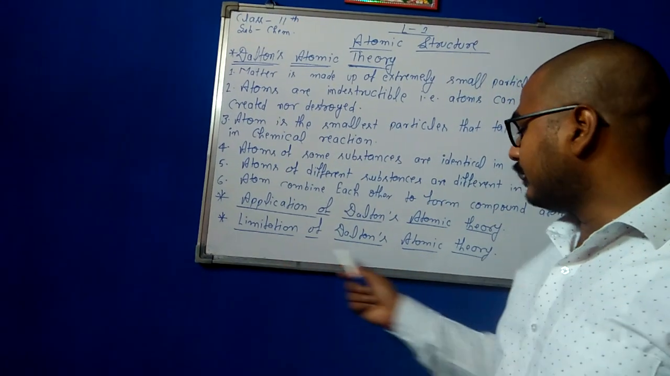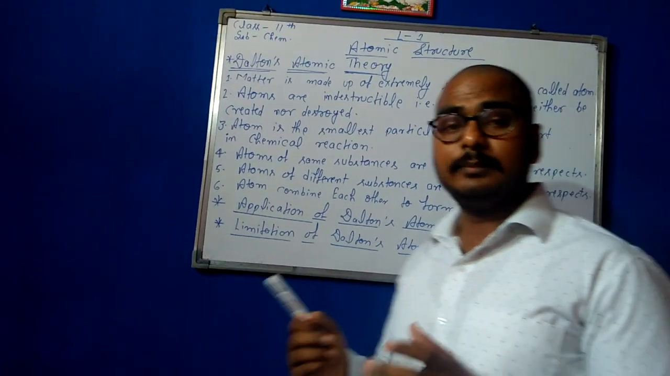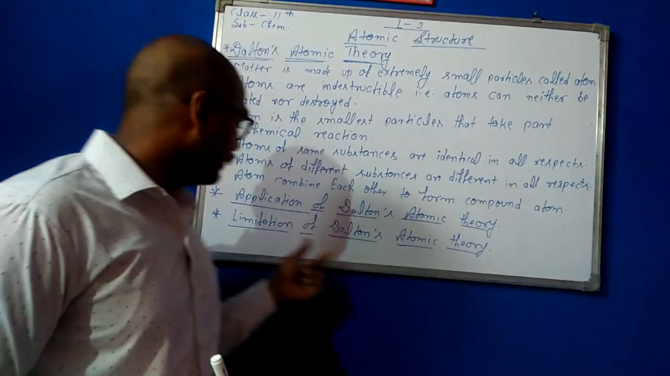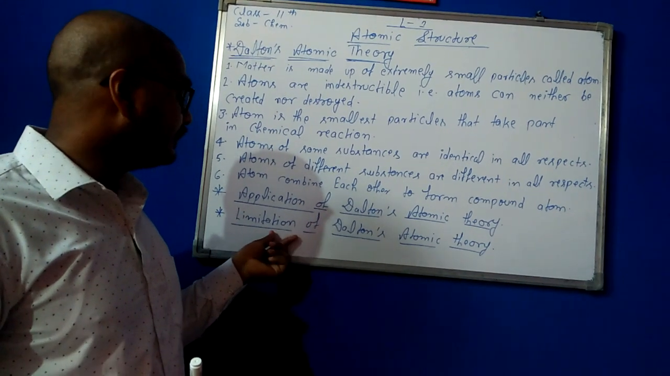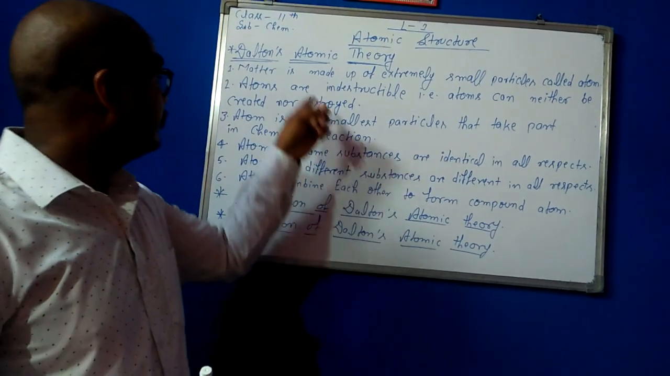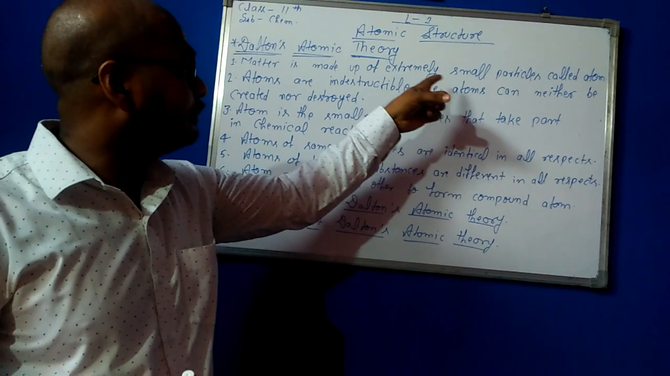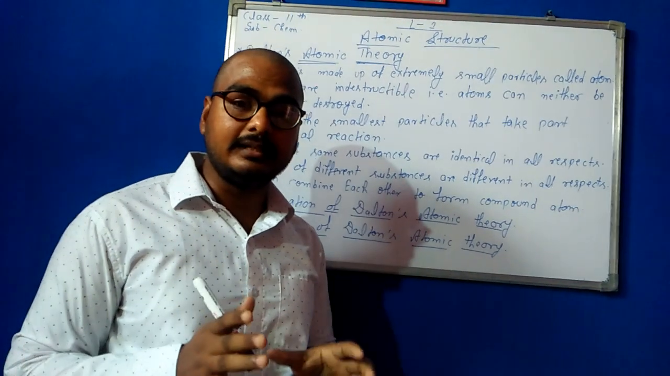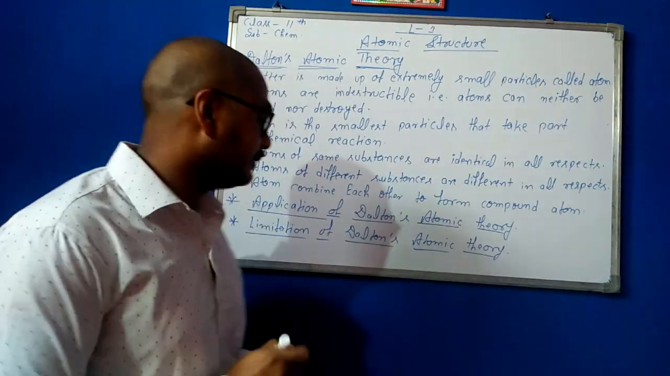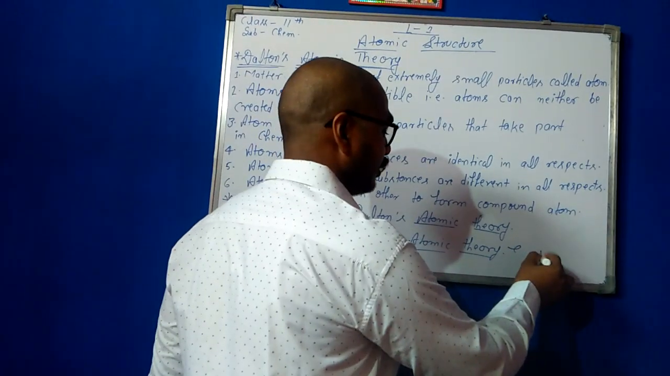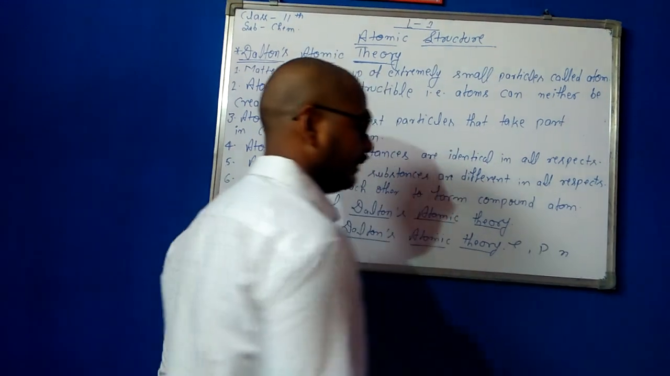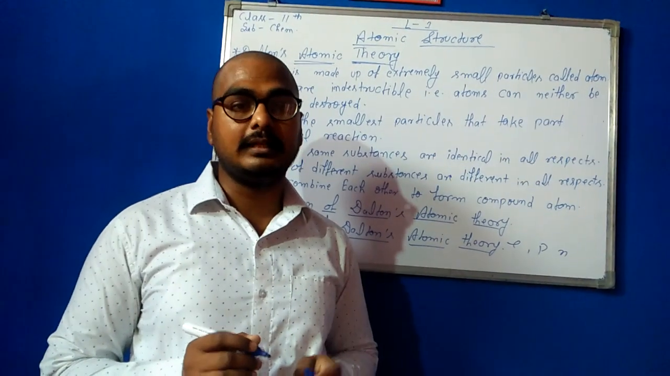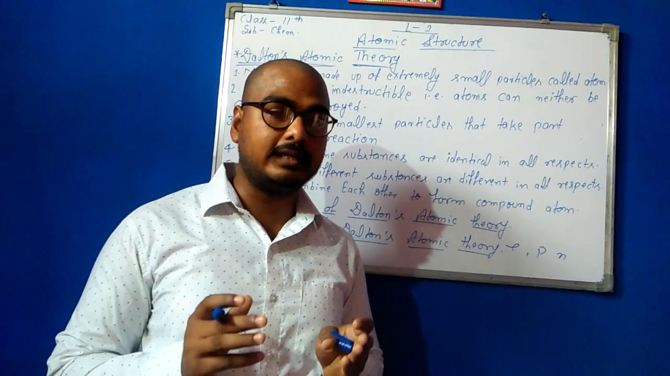Second, the limitations of Dalton's atomic theory. What is the limitation of Dalton's atomic theory? Why is it not considered anymore? The limitation is that Dalton said matter is made up of extremely small particles called atoms, but now the atom can be divided into three smaller particles: electron, proton and neutron. So now we cannot say the atom is the smallest particle.